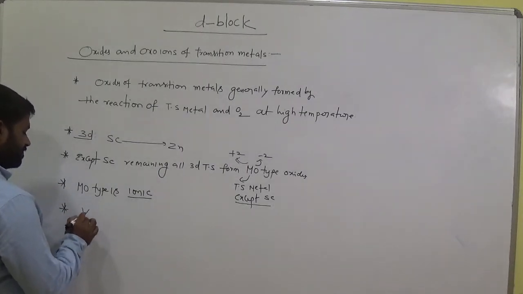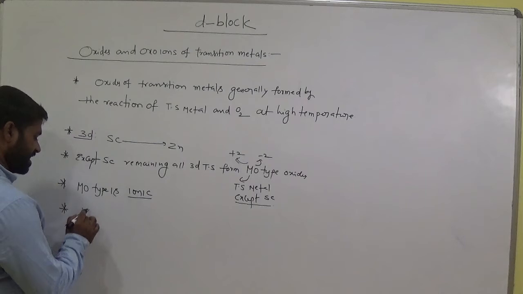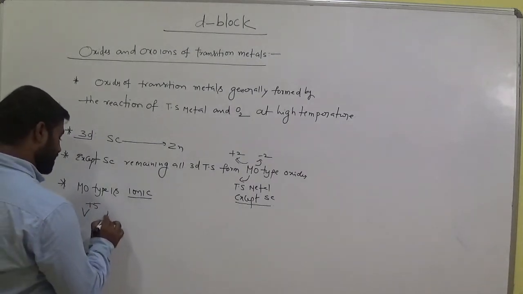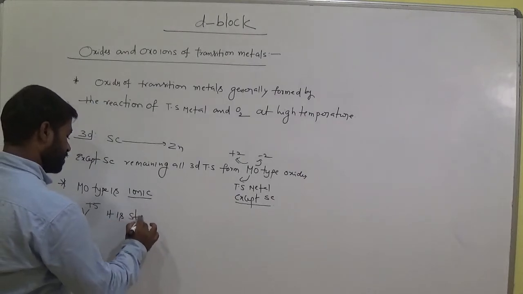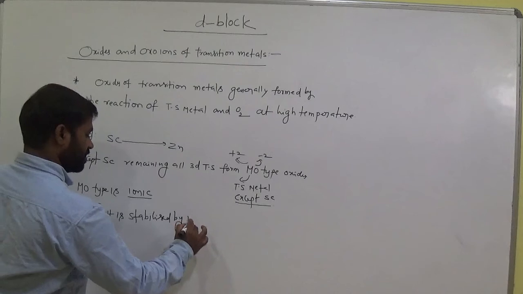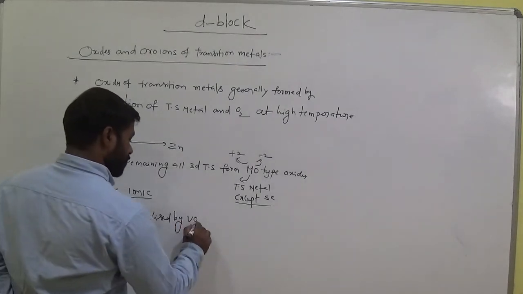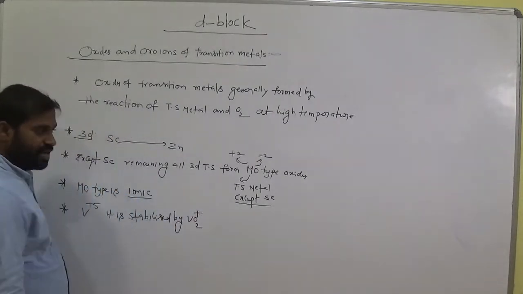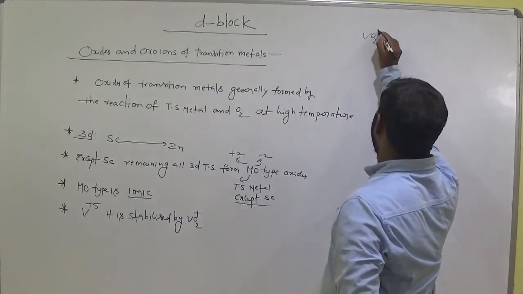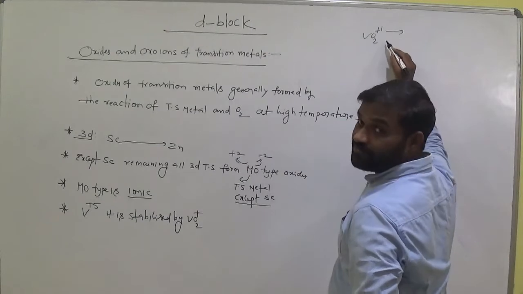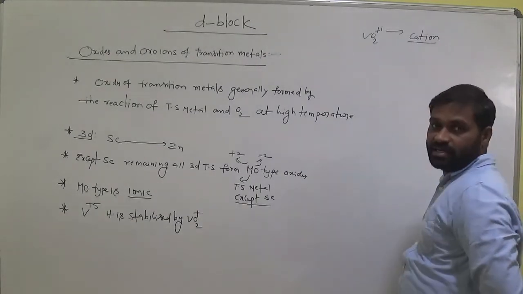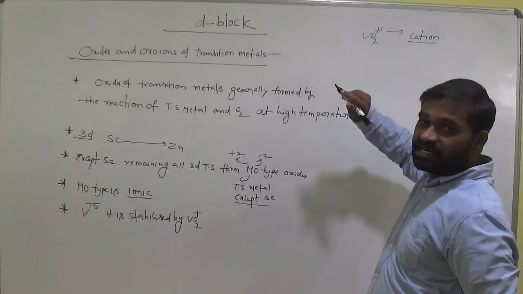So you know vanadium, its maximum oxidation state is plus 5. It is stabilized by VO2 plus. VO2 plus means here, this is the ion cation, am I right? If positive charge is there, then we call it cation, clear? So what is the central atom here in this ion?